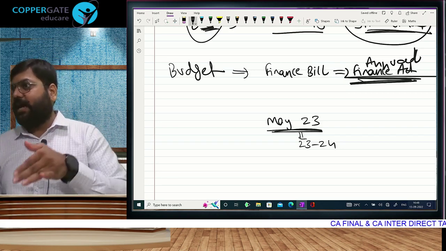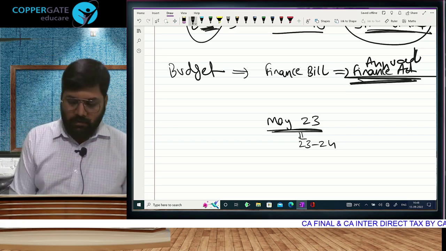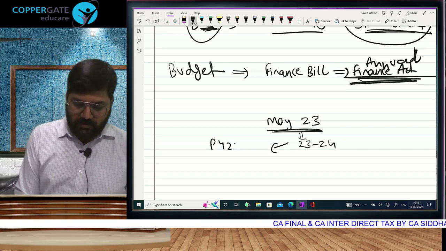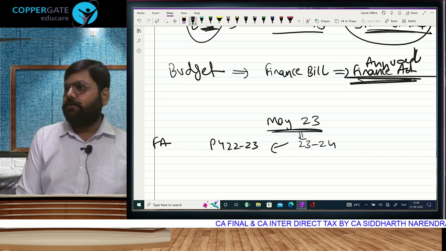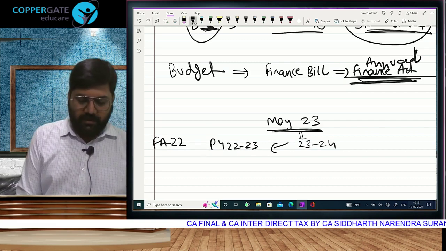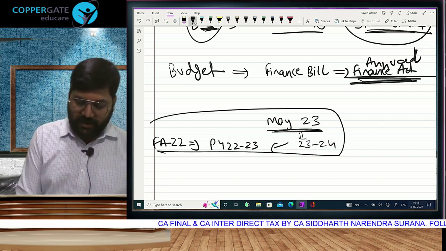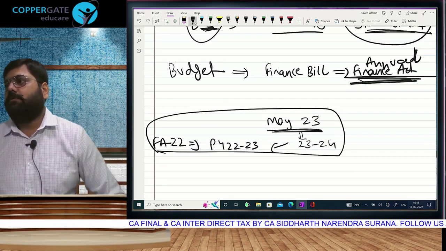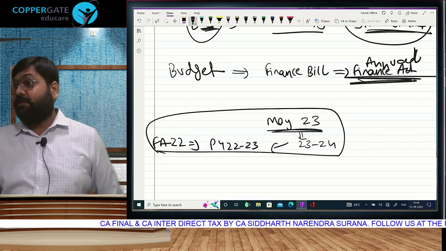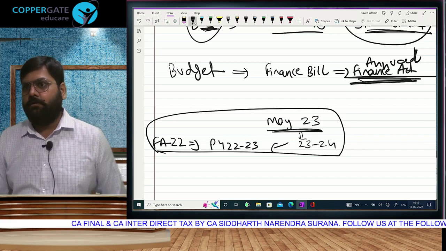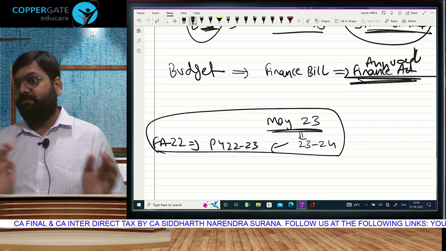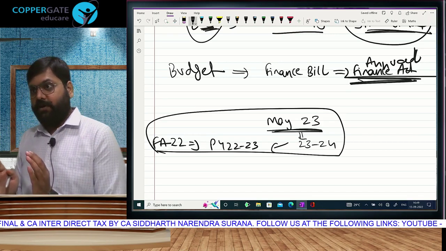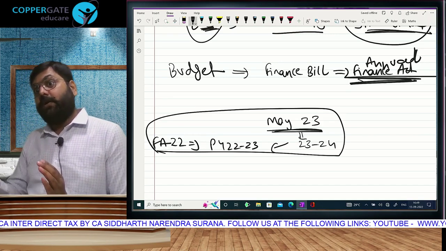Which is the last year whose income you can calculate? Then this 22-23, and accordingly which is the Finance Act? 22. This year's Finance Act will be applicable. Before your exam, there will be one more Finance Act. Yes. But that will be for which previous year, meaning which income earning year? 23-24. So that is for 24-25.